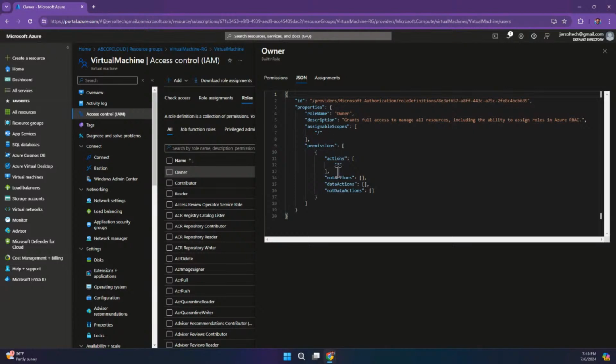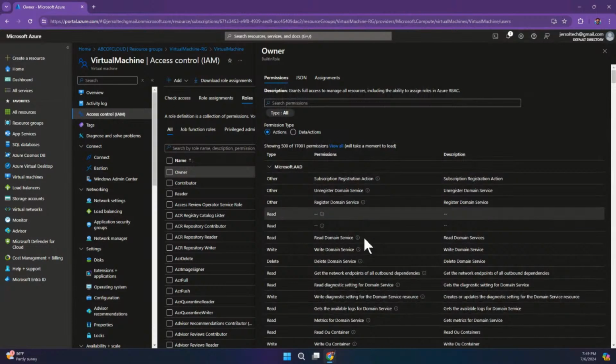So we have the permissions, where we have the actions, and this is all. We have not actions, data actions, and data action is just like a backup for the actions and not actions. So we have data actions and not data actions. So for a user that probably has permission to control access for all, like we are giving the user all the permissions, right? We can choose to say we don't want this user to have access to a particular data, right? Or storage. We can always add that here, but I'm not going to do that now. So this is just what these permissions look like. And if you look at it, we can see a whole lot of permissions.